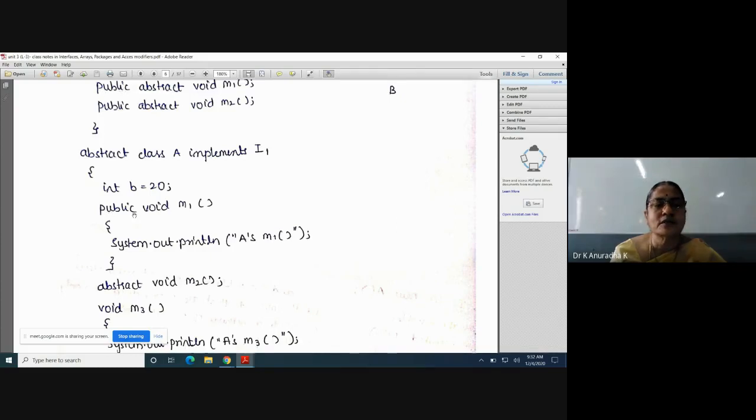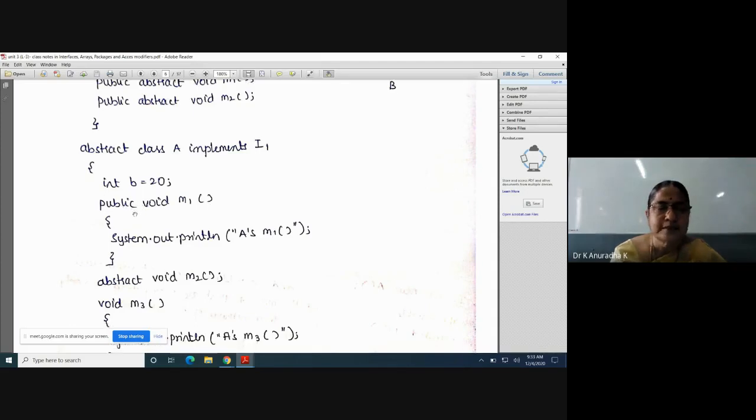Here there is no other alternate, you must write public only. Greater than or equal to means we are using public. That's why it must be public. Suppose if you won't write public, you will get error definitely. Whenever this class implements this interface, it will provide implementations to all the abstract methods. So for all the abstract methods, it has to take the access modifier as public.